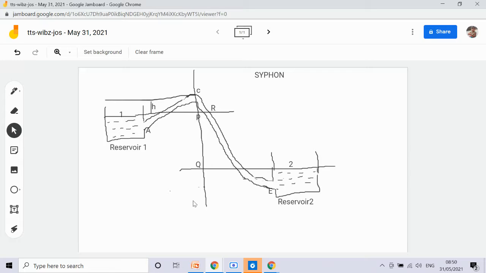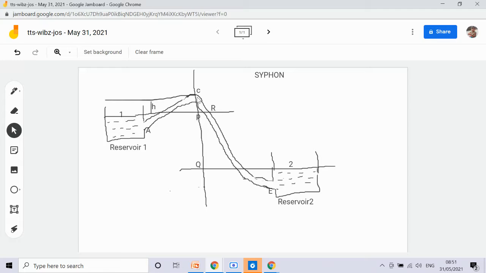Okay, now we can see the working principle of the siphon. The highest point of the siphon is called the summit. We can see here, point C is called the summit.